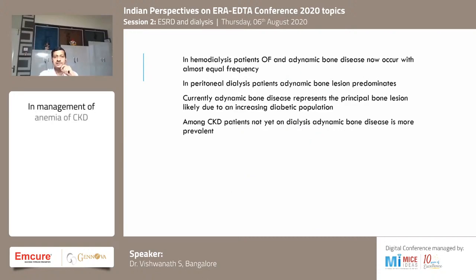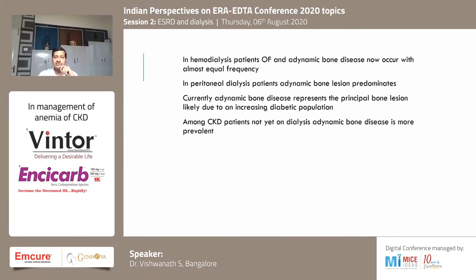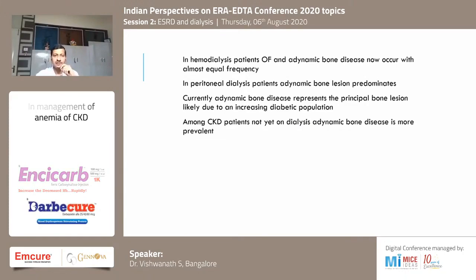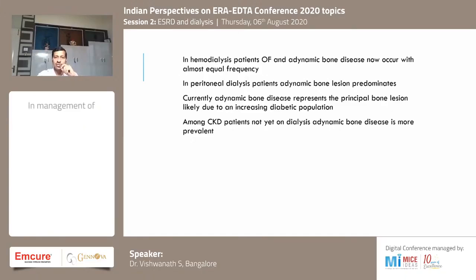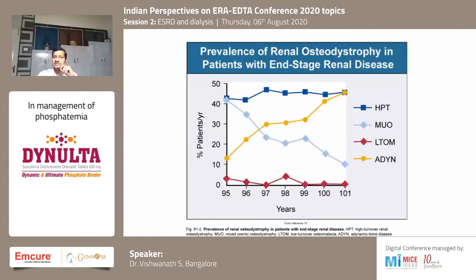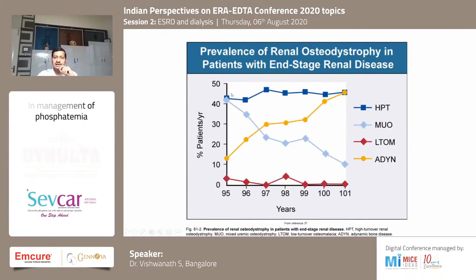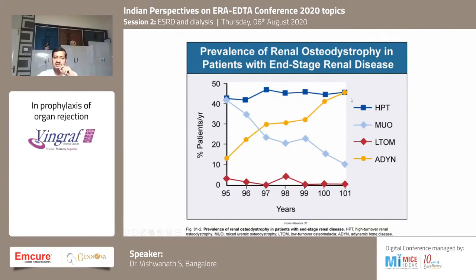In hemodialysis patients, as of now, if you look at statistics, we see osteitis fibrosa cystica and adynamic bone disease equally. Adynamic bone disease is more common in peritoneal dialysis patients. This is the graph to show where adynamic bone disease is increasing and osteitis fibrosa cystica has stayed the same.